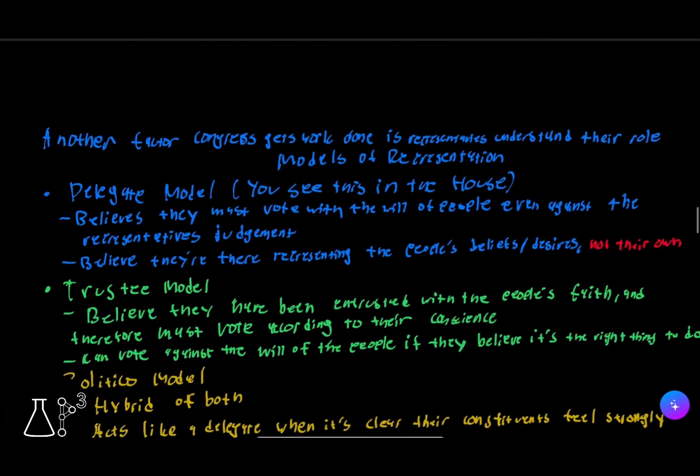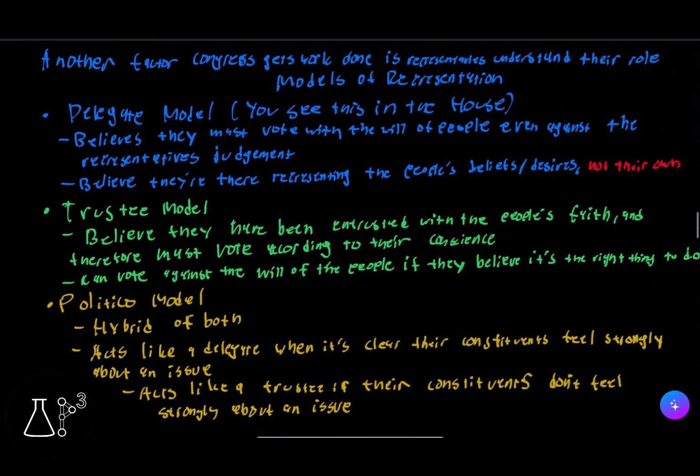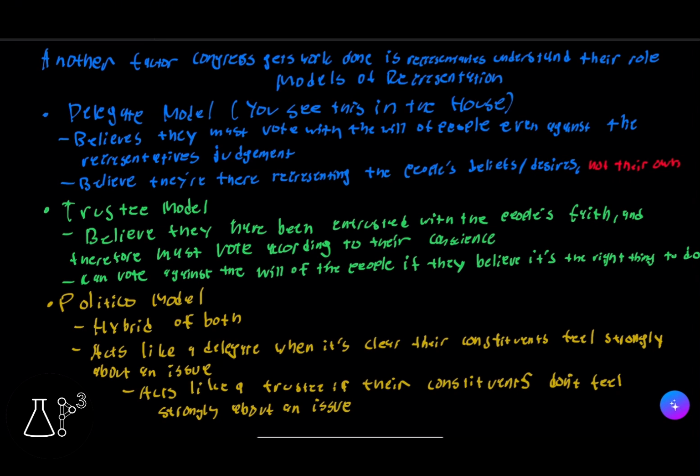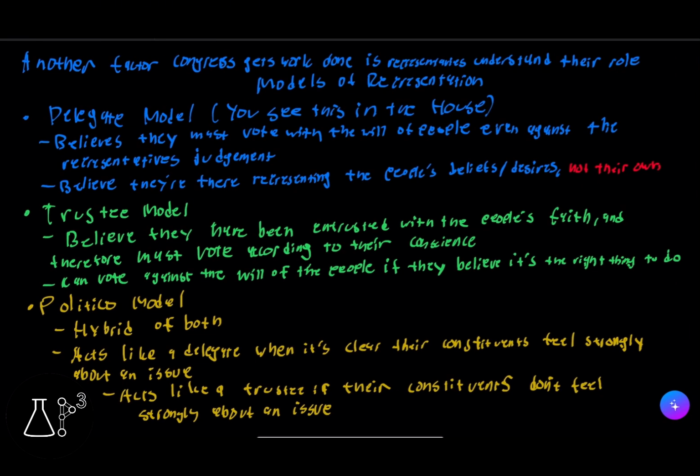Now we're going to talk about another factor in how Congress gets its work done: the representatives' understanding of their role. We have three models of representation. First we have the delegate model, and you see this a lot in the House. Basically, it holds that they must vote with the will of the people, even if it's against their judgment. They also believe that they are there representing the people's beliefs and desires and not their own.